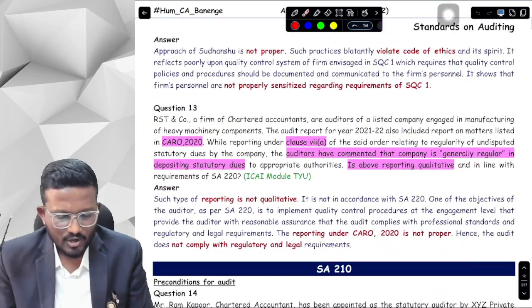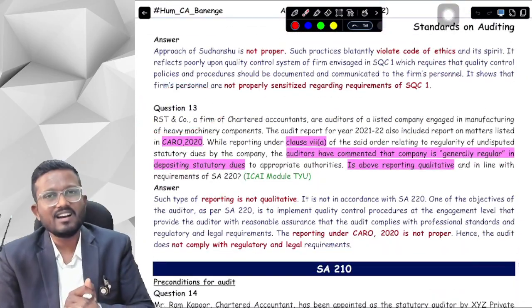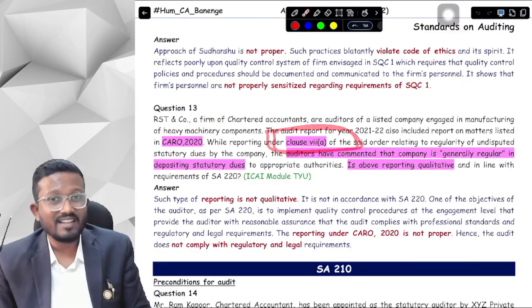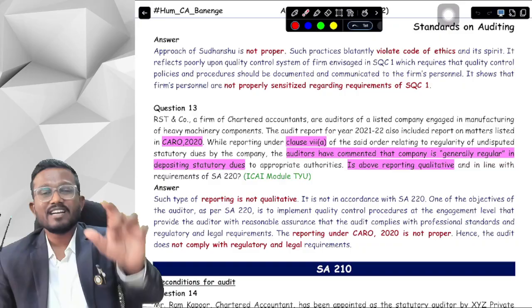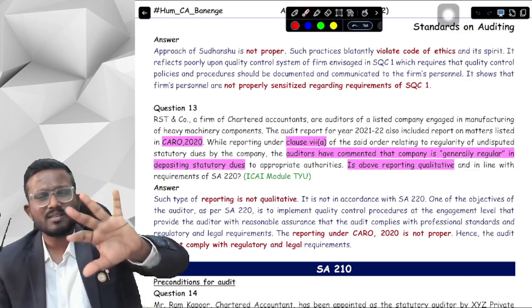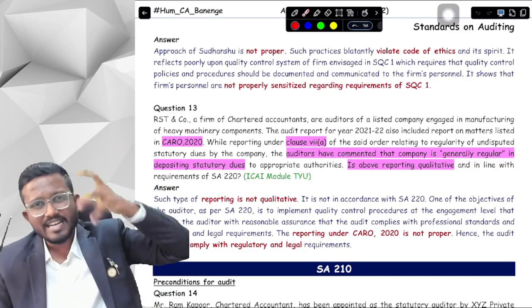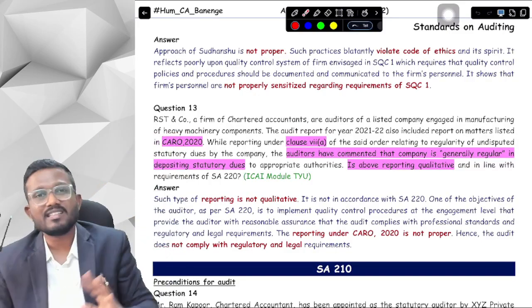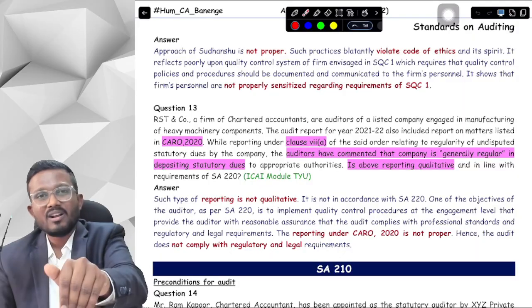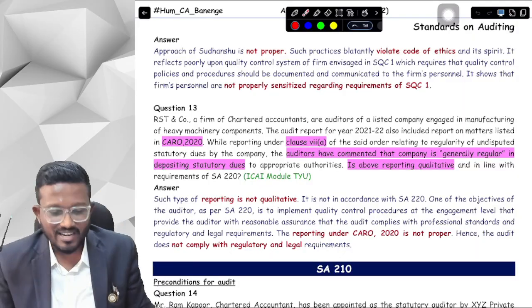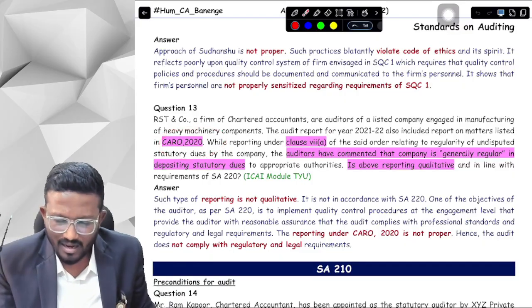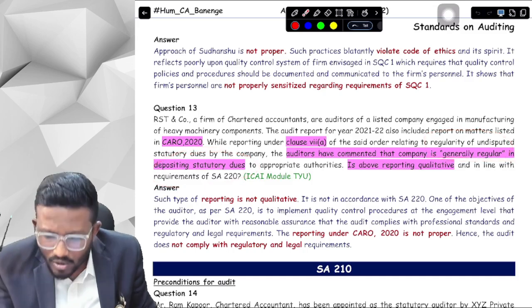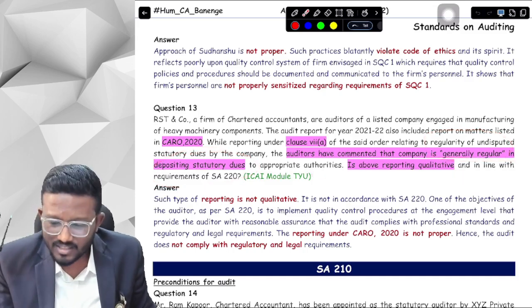Okay, yes sir. Question number 13, the last question. What does it say, sir? So basically in CARO there is clause number 7a. The clause number 7a specifies that statutory dues are basically anything that you pay to the government. So in case of undisputed statutory dues, whether the company is regular in depositing the statutory dues or not. And in this particular case, the chartered accountant has given in its CARO report that the company is generally regular in depositing statutory dues. The reporting given by the chartered accountant is qualitative or not?